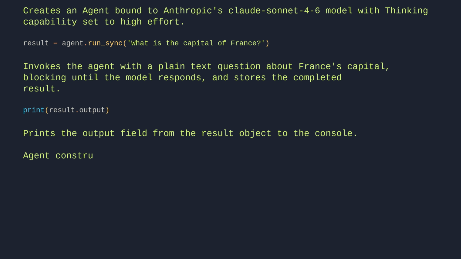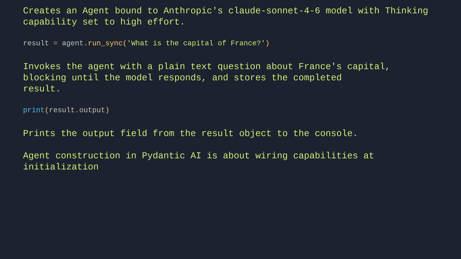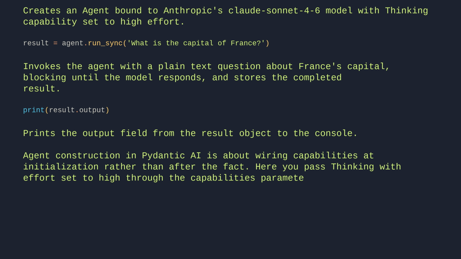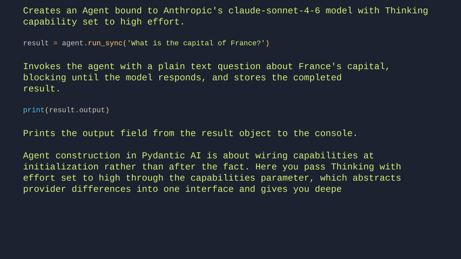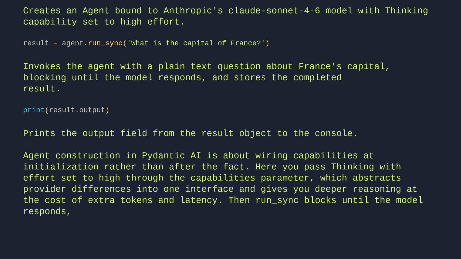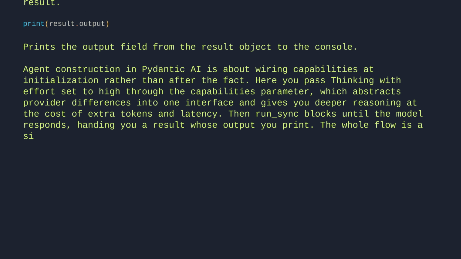Agent construction in Pydantic AI is about wiring capabilities at initialization rather than after the fact. Here you pass thinking with effort set to high through the capabilities parameter, which abstracts provider differences into one interface and gives you deeper reasoning at the cost of extra tokens and latency. Then run sync blocks until the model responds, handing you a result whose output you print. The whole flow is a single capability declaration, turning into a configured agent, run, and response.